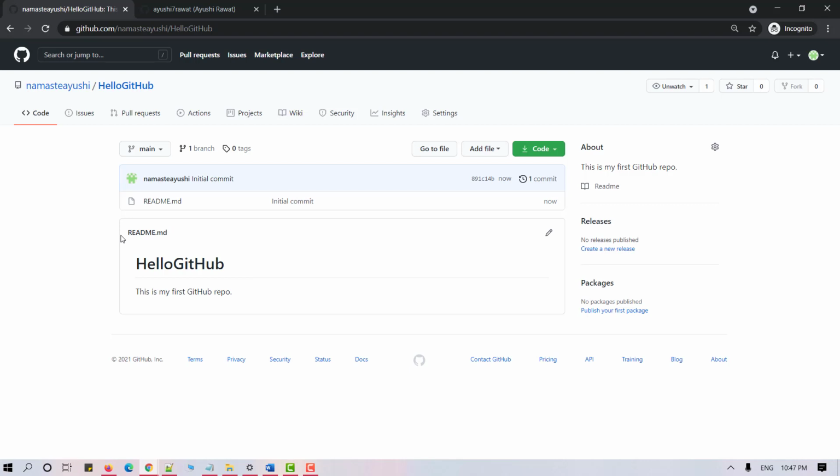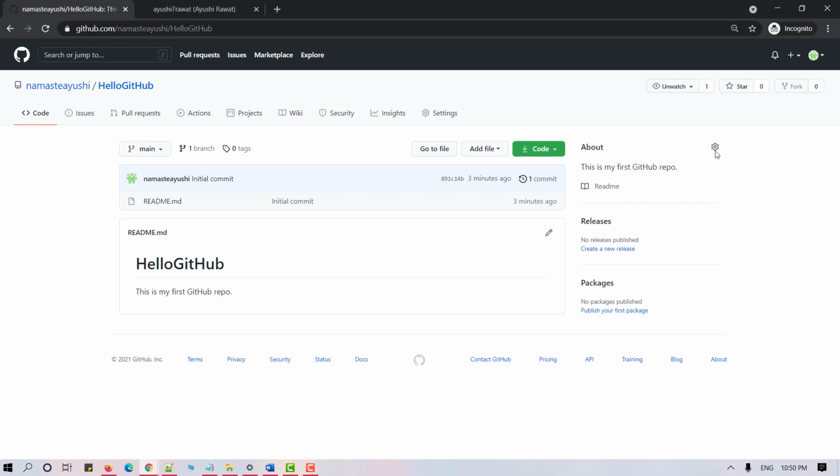This is a README file. It always has extension .md that stands for Markdown. I would advise you to always create a README file with your repository, as it will make your repo more presentable and easy to understand.